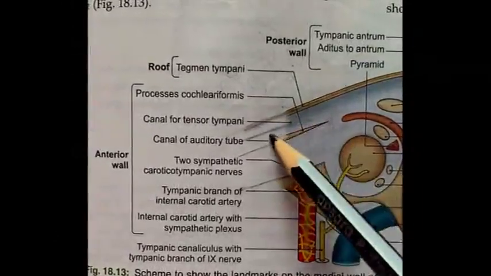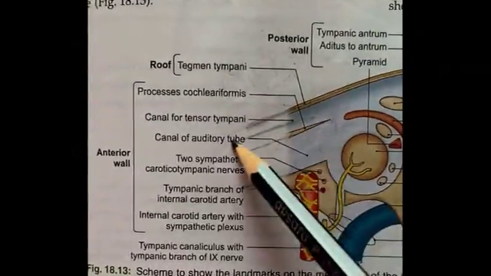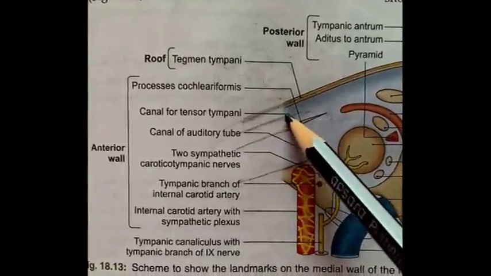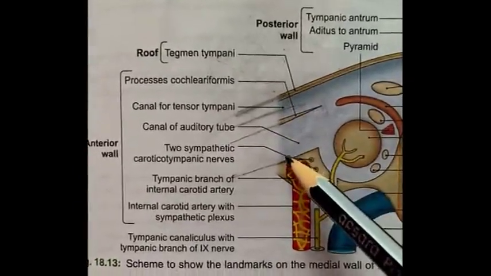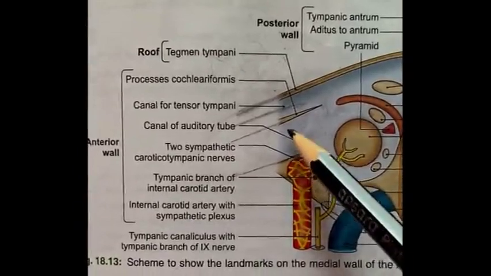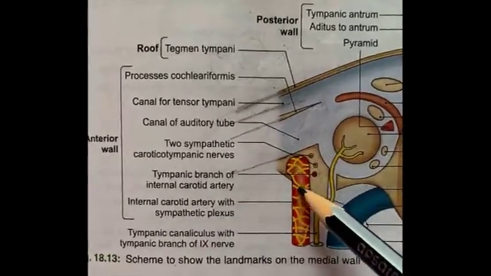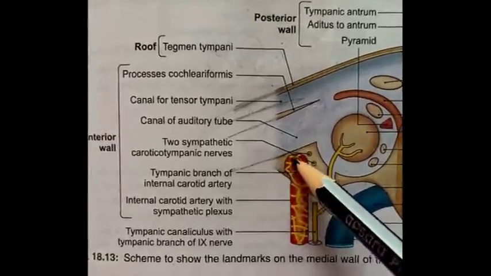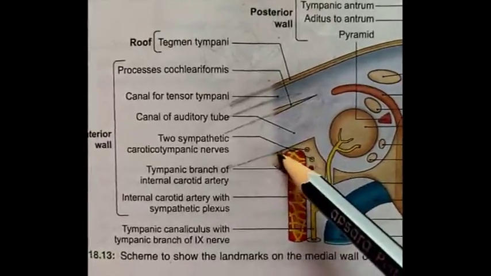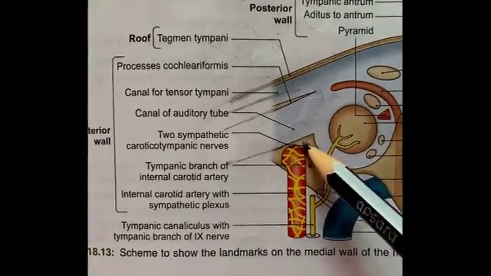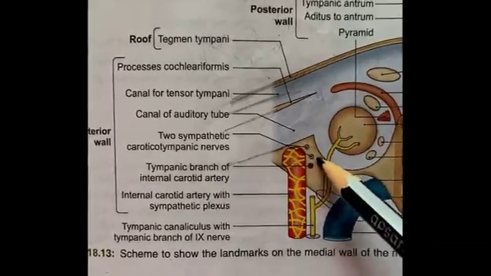The uppermost part of the anterior wall bears an opening, which is the canal for tensor tympani muscle. The middle part has an opening for the auditory tube, and the inferior part of the wall is formed by a thin plate of bone which forms the posterior wall of the carotid canal.